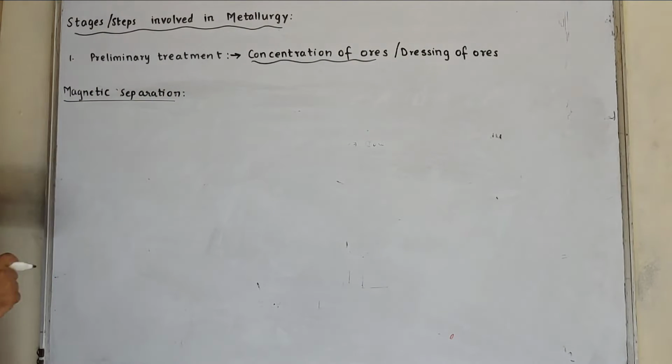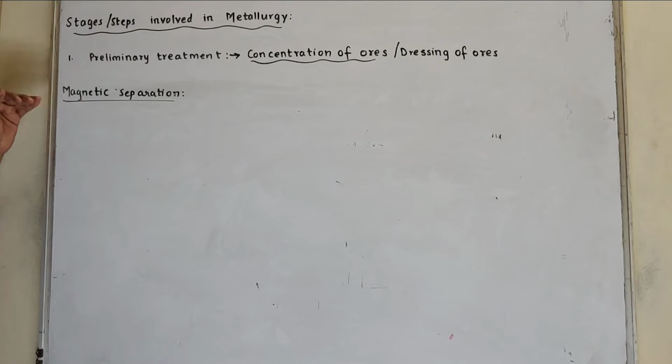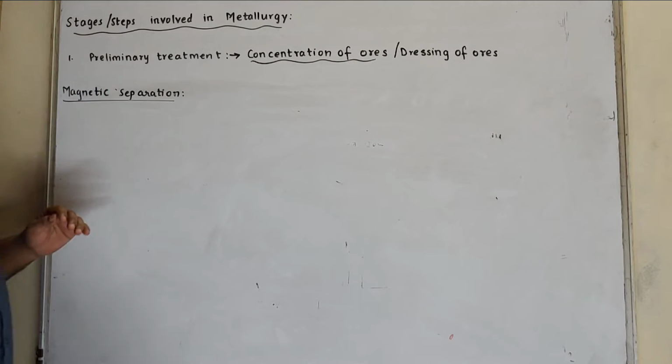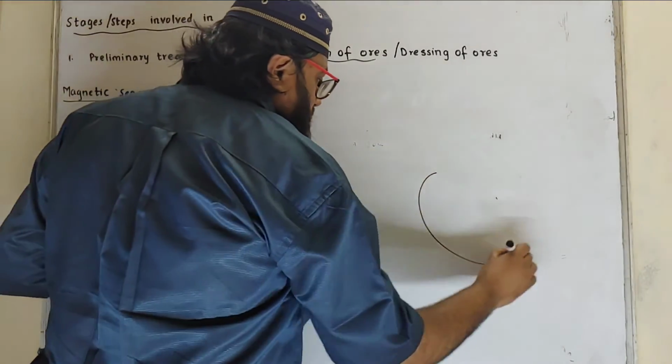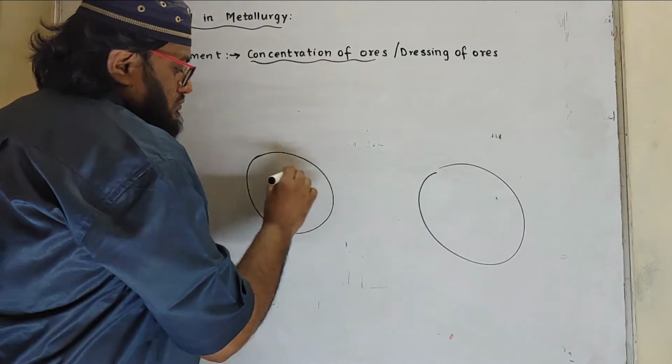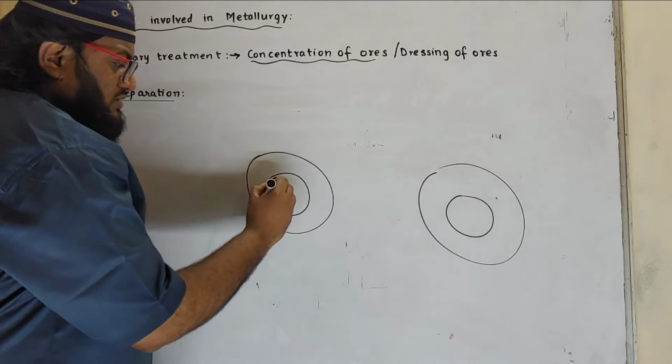Again, magnetic separation is also a physical method in which ores are concentrated. In this method, there are two rollers. Out of these, one of the rollers is an electromagnet.